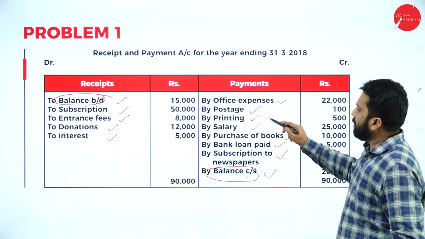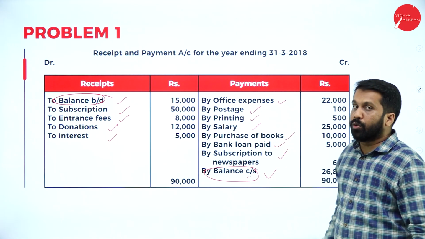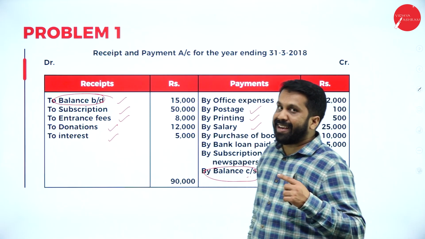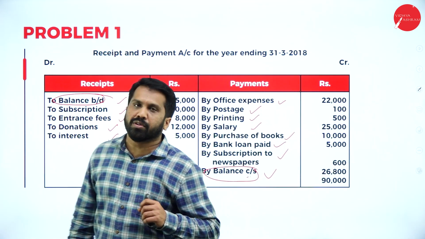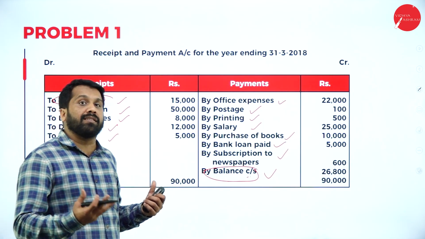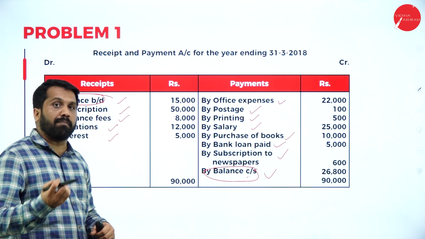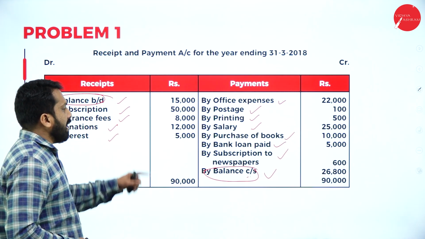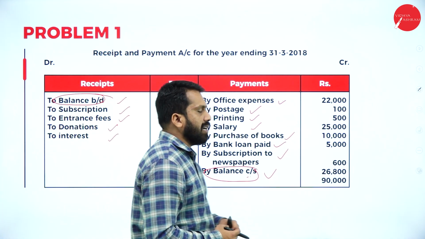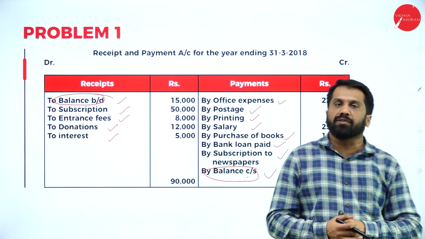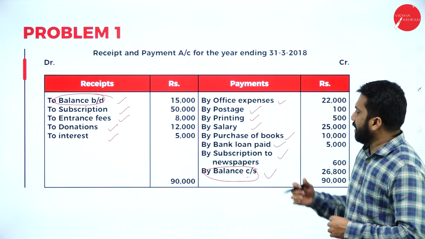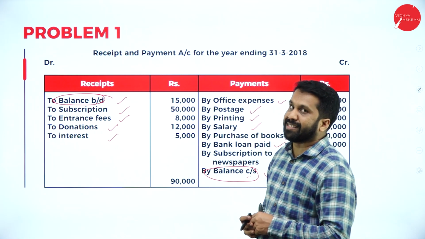Printing, yes. Salary, yes. Purchase of books, no. Why? Because again and again you will not purchase books, because it is of capital nature. Similarly, bank loan paid, yes. From the bank you are supposed to minus. And subscription to newspaper, yes. Whatever subscription you have paid to the newspaper, you are supposed to minus. And the last one is balance carried down.